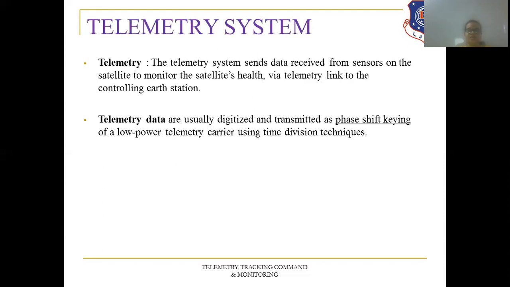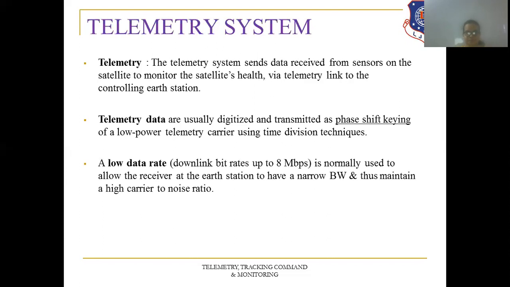So we are using two techniques here. First, phase shift keying modulation for the low power telemetry carrier, and for the division of the signals, we are using the time division multiple technique. A low data rate, with downlink bit rates up to 8 Mbps, is normally used to allow the receiver at the Earth station to have a narrow bandwidth and thus maintain a high carrier to noise ratio.